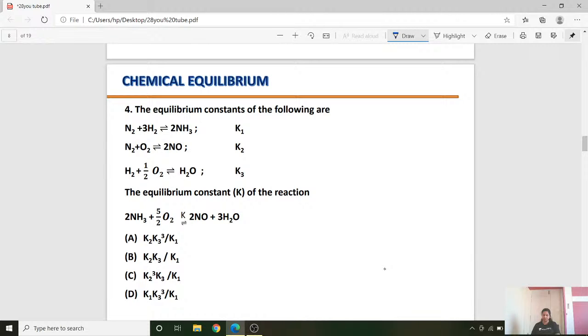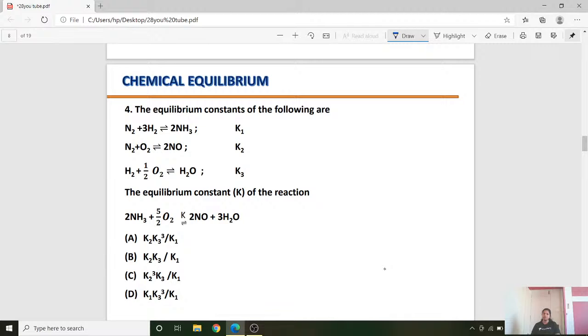So what do we do now? If you can see here, in this reaction, this is formation of ammonia. But here, ammonia is the reactant. Here the ammonia is the product. So in order to get this reaction, equation 1 needs to be reversed.